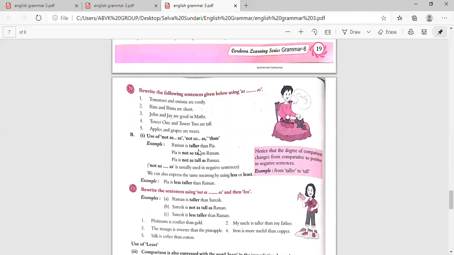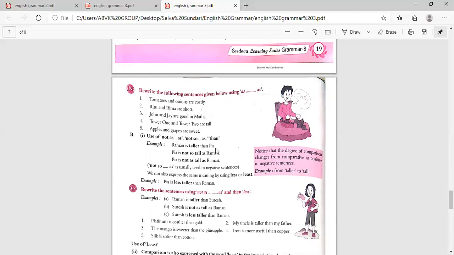Understood? So how do they change it? By changing Raman to Pia: Pia is not as tall as Raman. Here the first one is not so tall as Raman, the second one is not as tall as Raman. Notice the degree of comparison changes from comparative to positive in negative sentences. When you use not, it becomes positive.